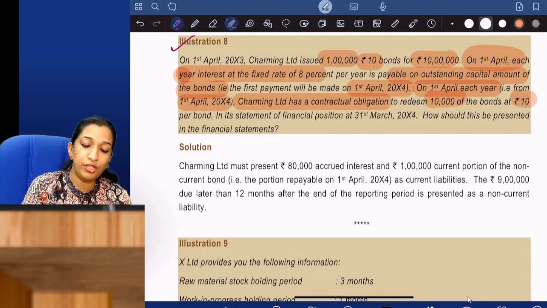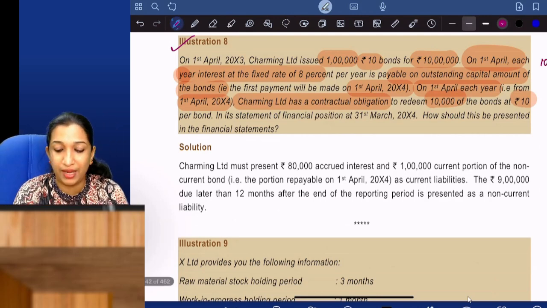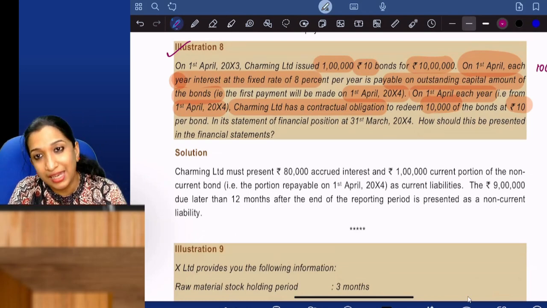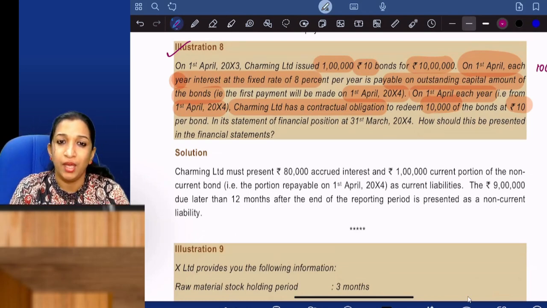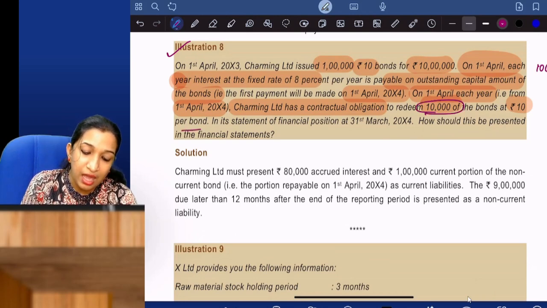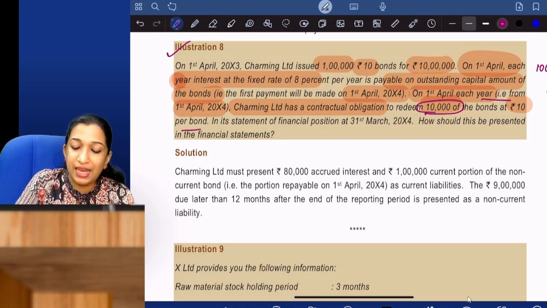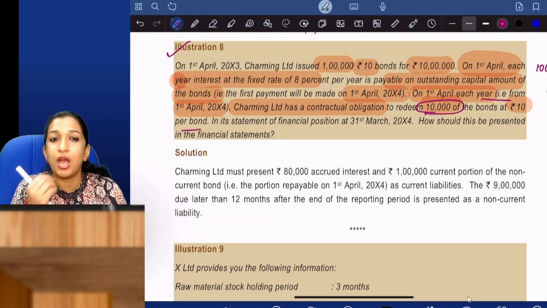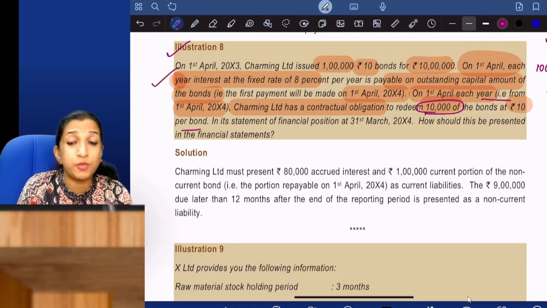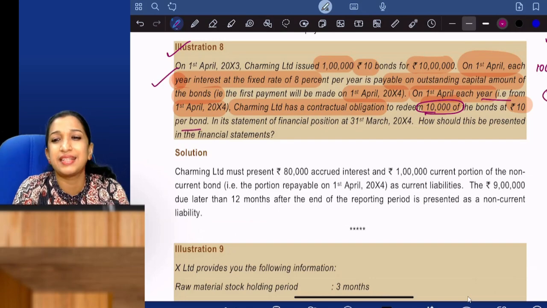So you have total bonds of 10 lakhs, a financial liability of 10 lakhs, of which 1 lakh is expected to be settled in 12 months. Yes or no? Contractual obligation to redeem 10,000 of the bonds every year. So 1 lakh is current. The balance 9 lakhs is non-current. So how should this be presented? Present 1 lakh as current, present interest payable also as current, the rest 9 lakhs as non-current.